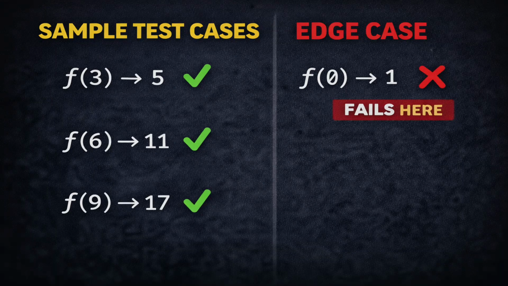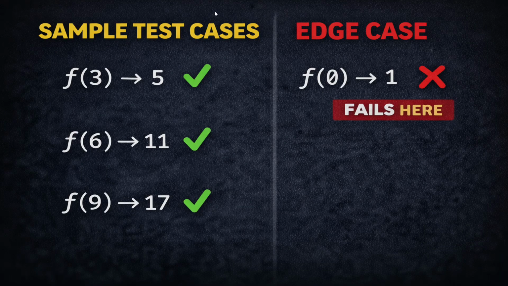Sample tests are not there to validate your solution, they are there to explain the problem. Real evaluation happens on edge cases: empty input, maximum constraints, duplicate values, overflow scenarios. Interviews reward paranoid thinking, not confidence.